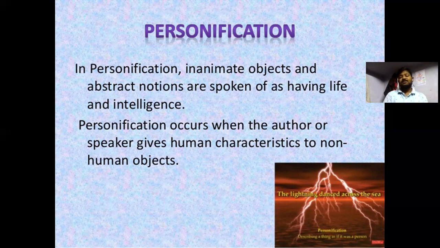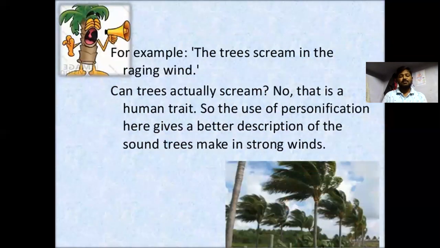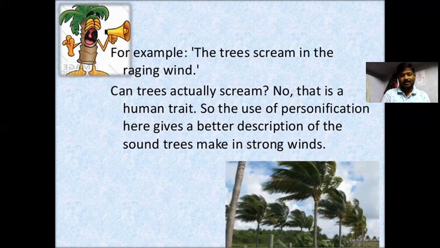Personification means inanimate objects or abstract notions are spoken of as having life or intelligence. It occurs when the author or speaker gives human characteristics to non-human objects. For example, the trees scream in the raging wind. Can the tree actually scream? No, it's not possible. That is a human trait, and so the use of personification gives a better description of the sound trees make in a strong wind.